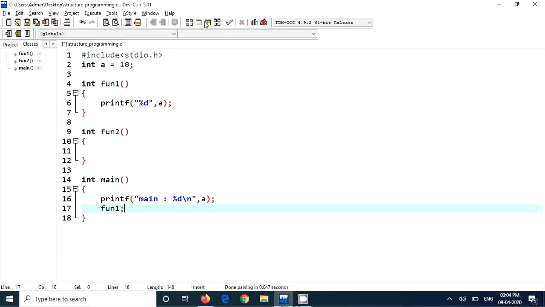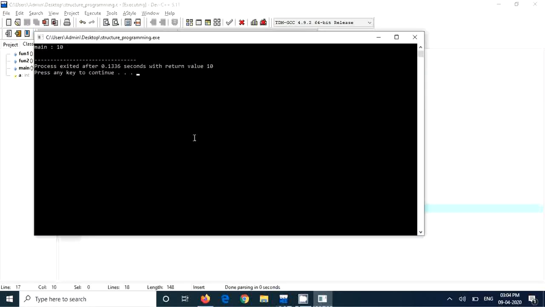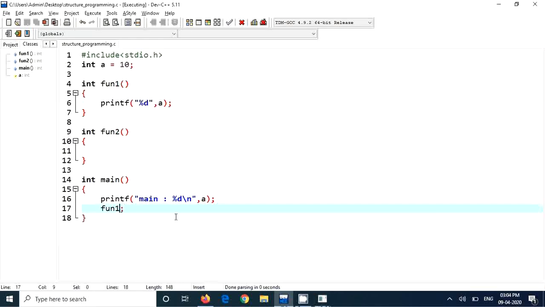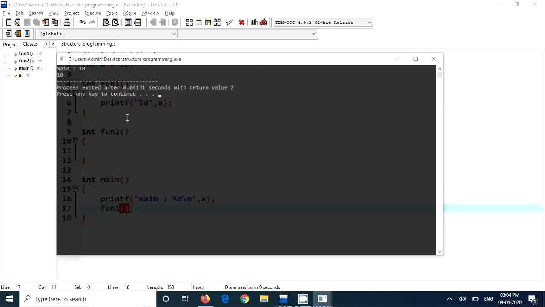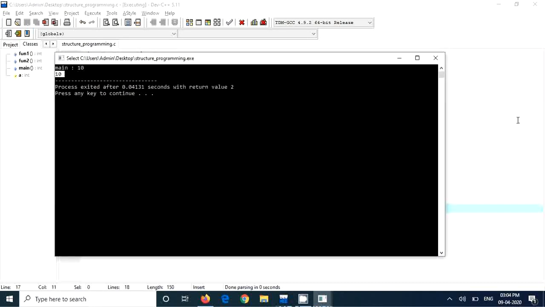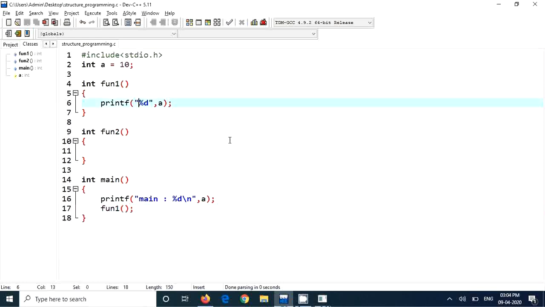If I run this, it prints from main, and then from fun1. The basic point is it can be accessed anywhere in the file. So a is a global variable, it is global to everything. Any function can access this variable. That is why we say it is a global variable.